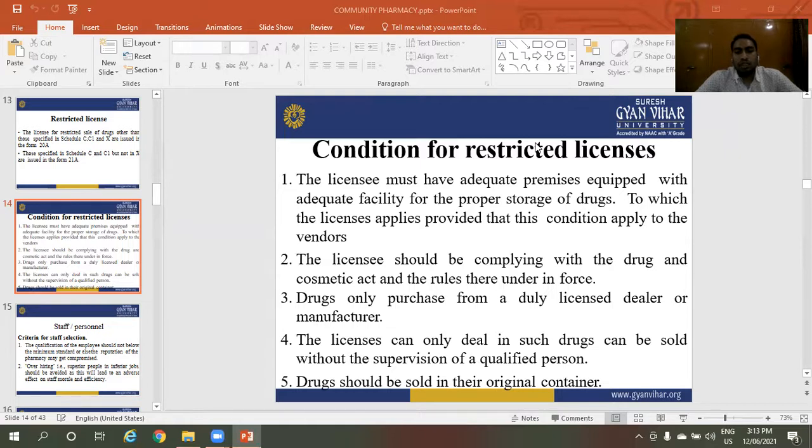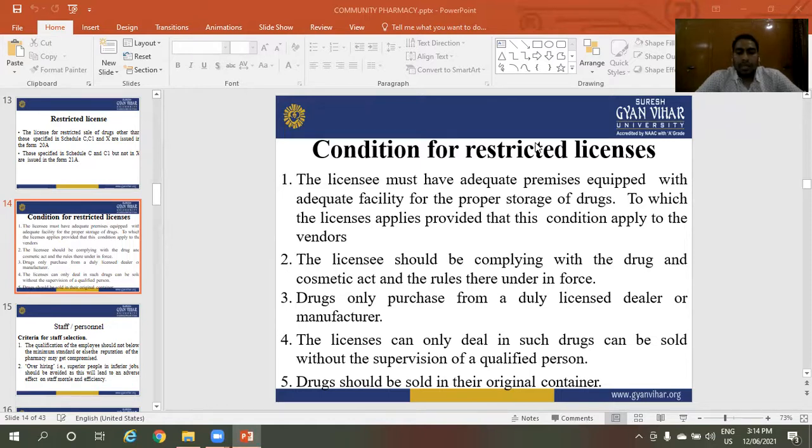The licensee should comply with the Drug and Cosmetic Act and the rules thereunder in force. Drugs should only be purchased from a duly licensed dealer or manufacturer. Medicines are purchased from the licensed dealer or manufacturer.